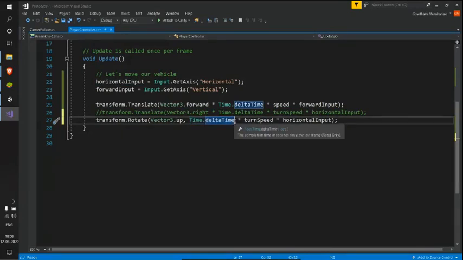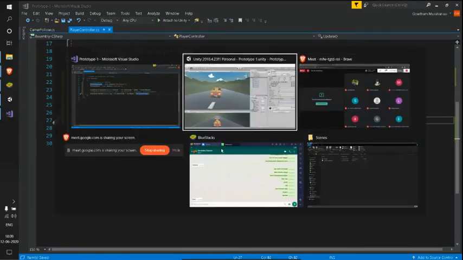So we have some turn speed value, and Time.deltaTime is here also the same case. The rotation also we want to happen per time, not per frame. So we have this Time.deltaTime here, and this turnSpeed is the value so that we can control the speed, and this horizontalInput refers to our horizontal axis input, which are the left and right arrow keys and the A and D keys. So let me save this and go there and test once.